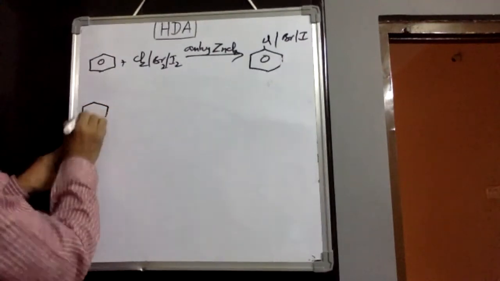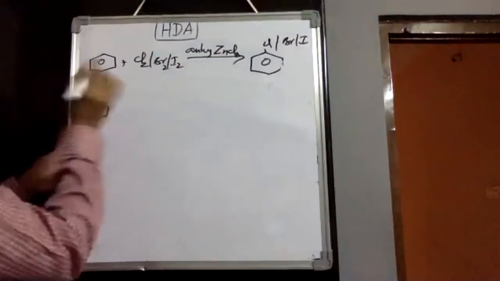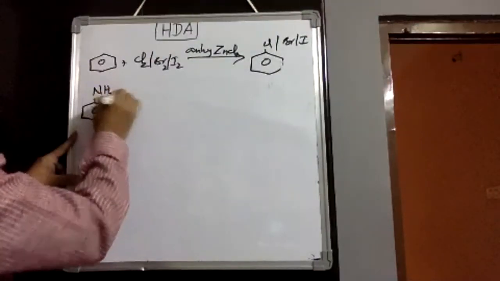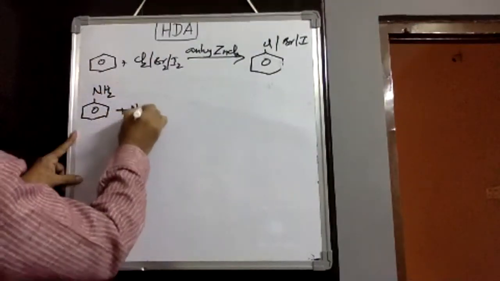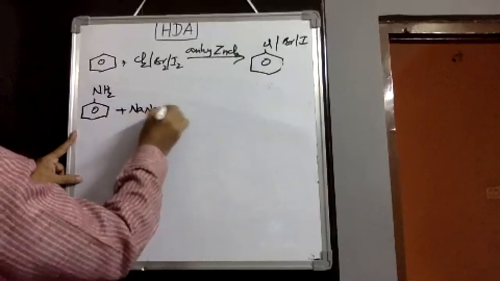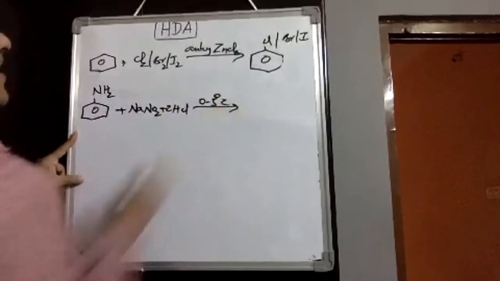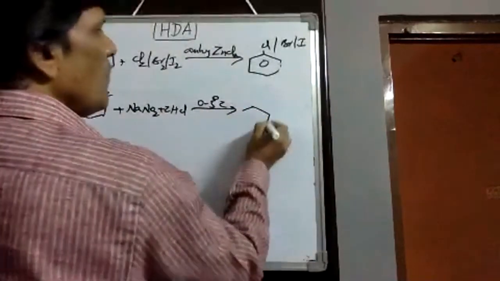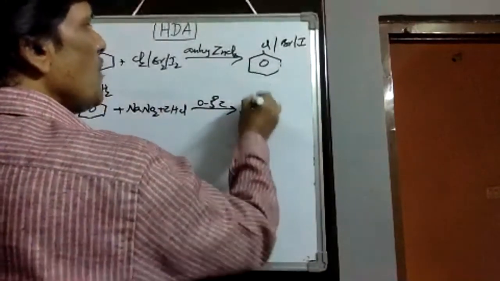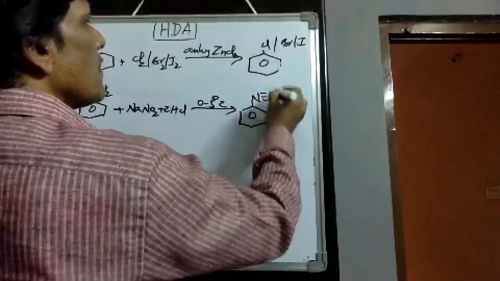In the same way, suppose you take aniline, by the addition of NaNO2 plus HCl, refluxing on an ice bath, it is converted into benzene diazonium chloride.